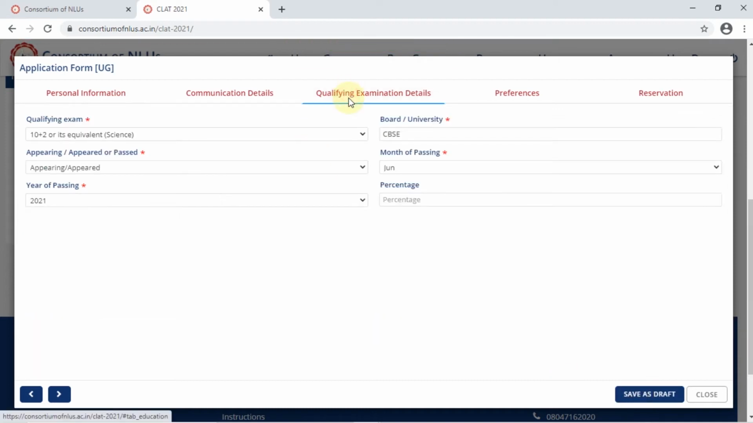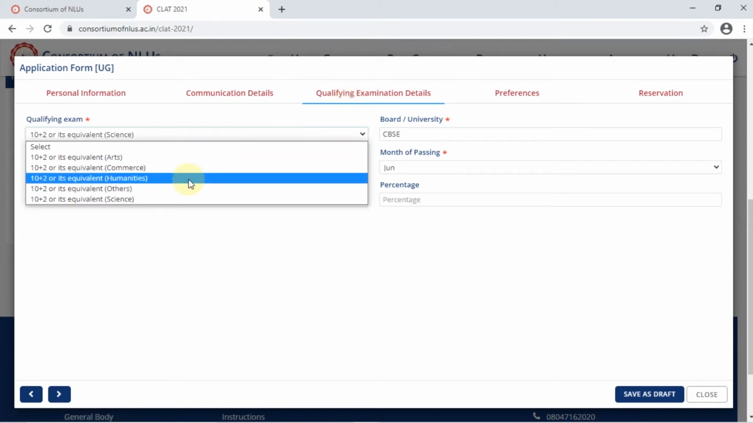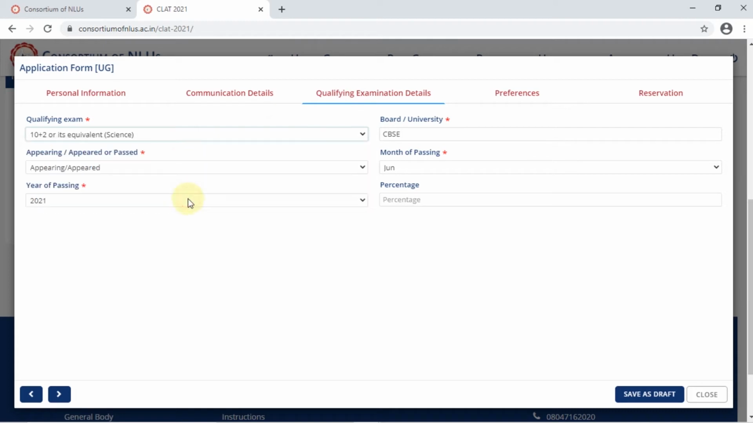and move on to the next tab, which is your qualifying examination details. So select the required category here. Are you from the arts or commerce or humanities or science stream? Pick one suitable for you. Type in the board or university that you belong to, whether it is CBSE, ICSE, or any state board. Type in that accordingly.